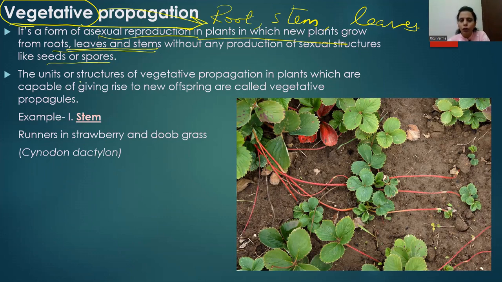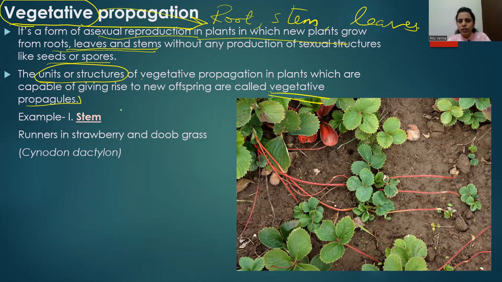And there is no involvement of gametes, or there is no production of seeds or spores. In the process of vegetative propagation, there are certain units or structures present on the parent plant, which help in vegetative propagation. They are known as vegetative propagules.